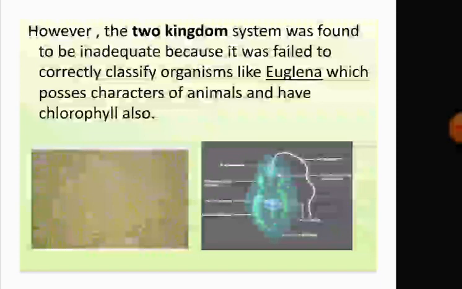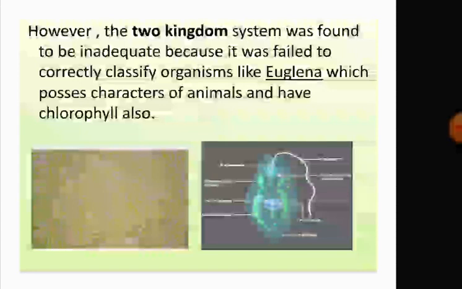This system of classification got considerable recognition from biologists and remained in use for a long period of time. However, this two-kingdom system was found to be inadequate. Why?